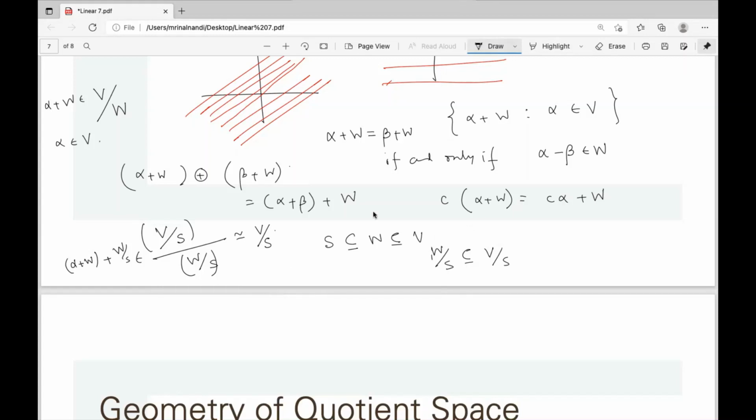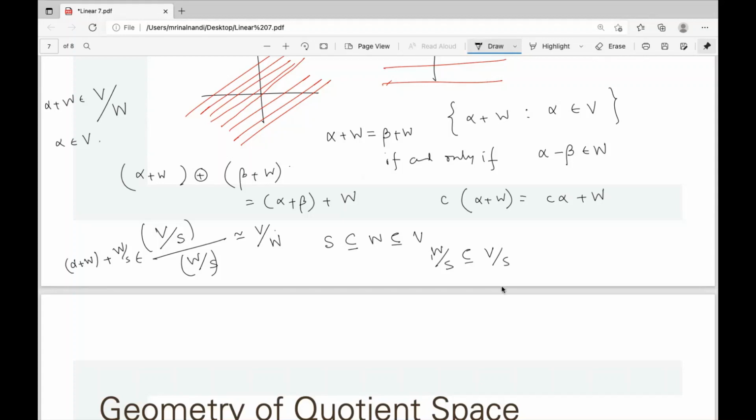But it is isomorphic to V quotient W. Sorry. What? V quotient W. Yes, V quotient S. W quotient S. Yes.